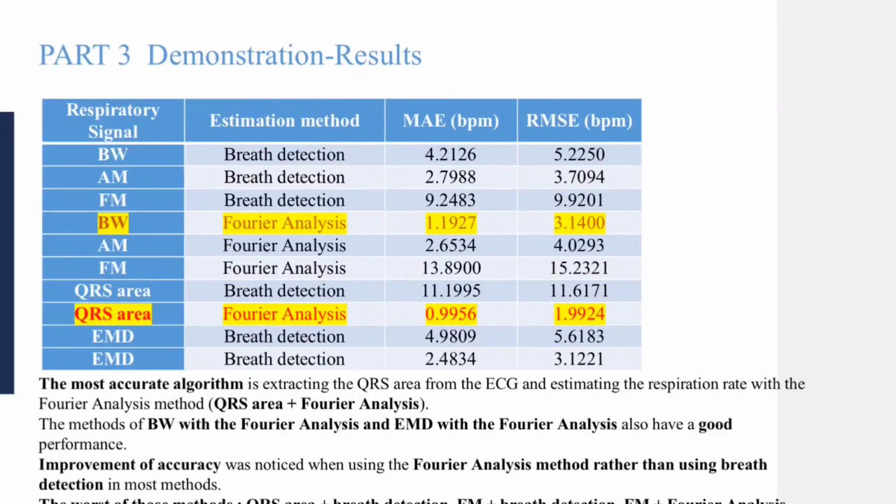From the table, we can conclude that the most accurate algorithm is extracting the QRS area from ECG and estimating with Fourier analysis. The methods of baseline window with Fourier analysis and EMD with Fourier analysis also have very good performance. Improvement of the accuracy was noticed when using the Fourier analysis method rather than breath detection in most methods. The worst of those methods are QRS area plus breath detection, frequency modulation with breath detection, and frequency modulation with Fourier analysis.